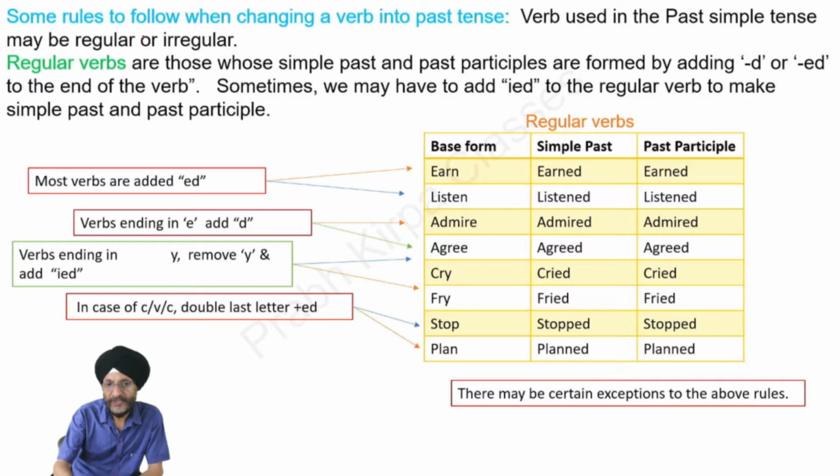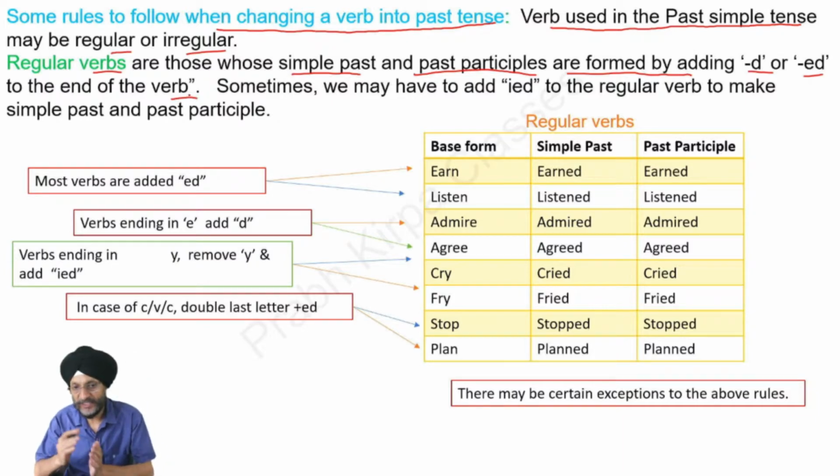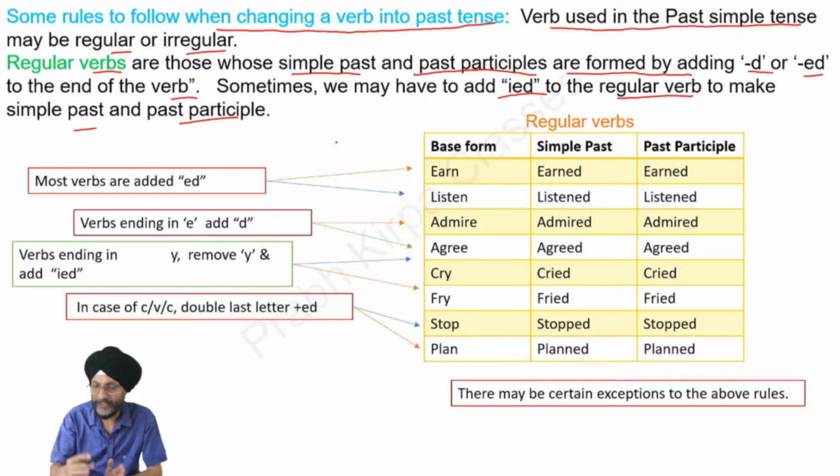There are certain rules which we have to follow when changing a verb into past tense. Verbs used in the past simple tense may be regular or irregular. Regular verbs are those verbs whose simple past and past participles are formed by adding d or ed to the end of the verb. That is, they follow certain rules. Sometimes, in the case of regular verbs, we may have to add ied to make the simple past and past participle. What is this simple past or past participle?